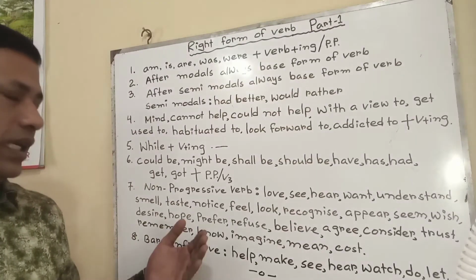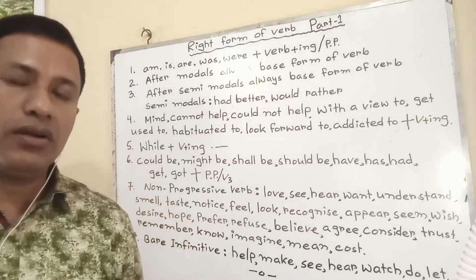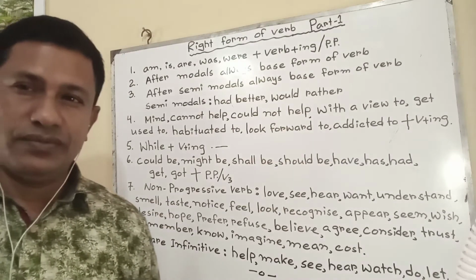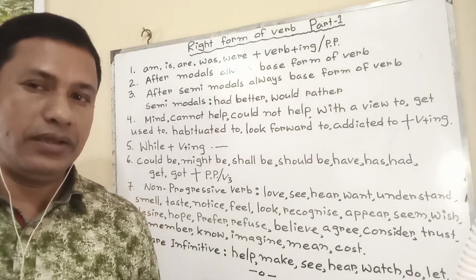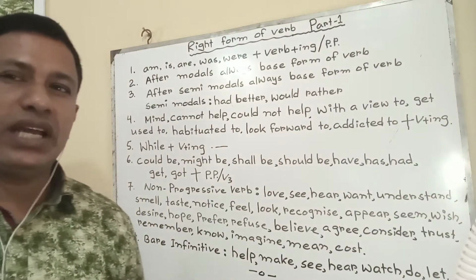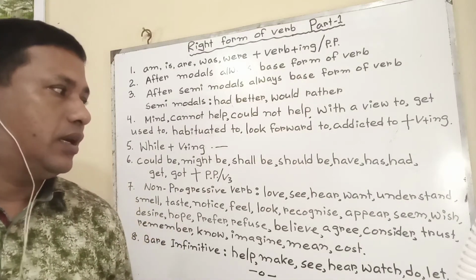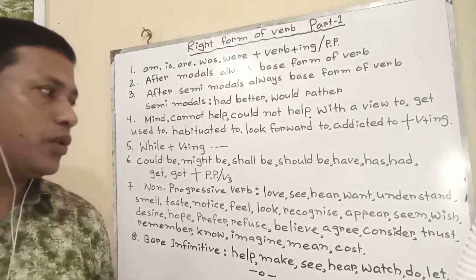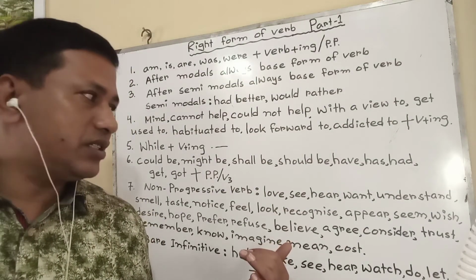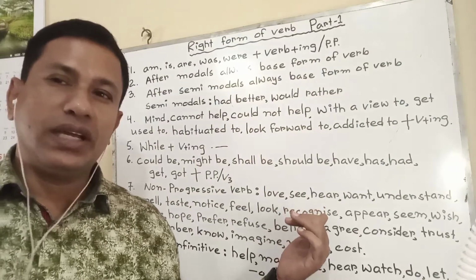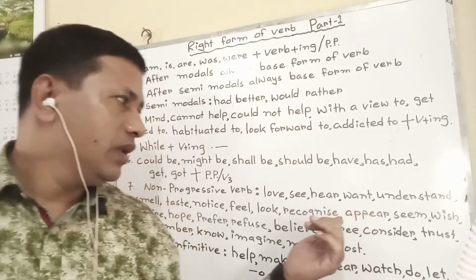That means I am repeating again that the verbs which can take ing are called progressive verbs. That means I am reading, he is coming, they are going. But the verbs which cannot take ing in continuous tenses are called non-progressive, such as I am loving it. We cannot say I am seeing it. We are hearing it. We are wanting it. We cannot say these in this way.